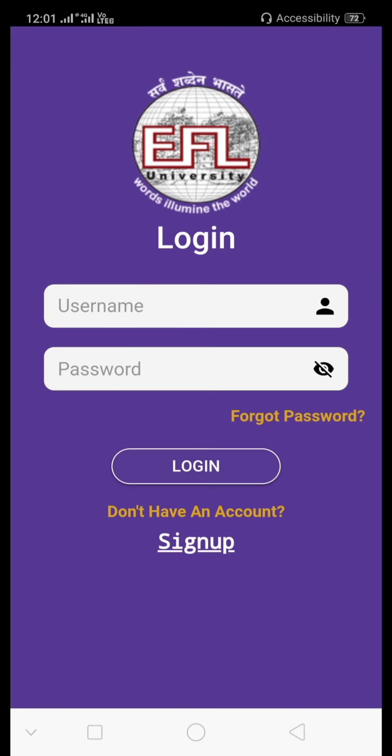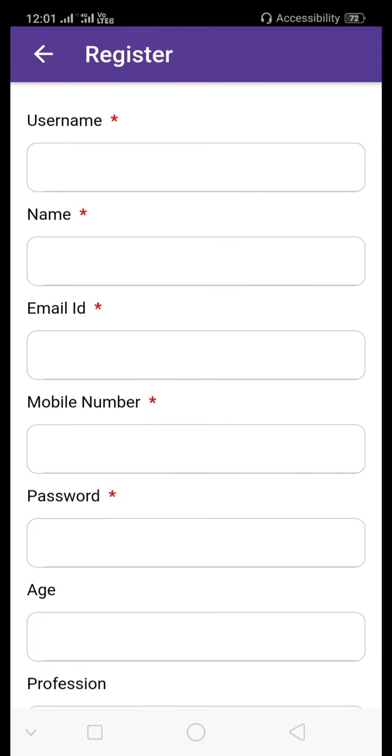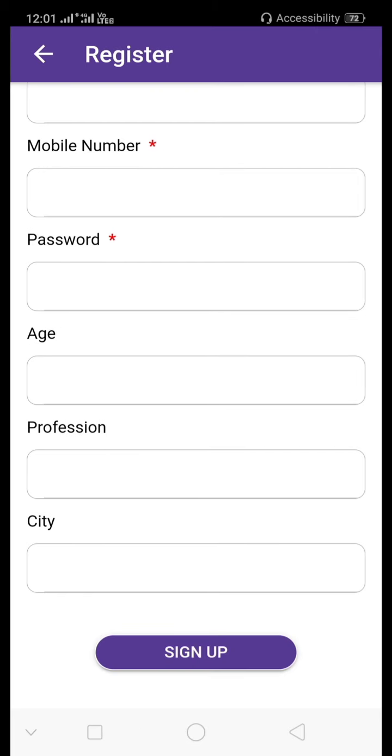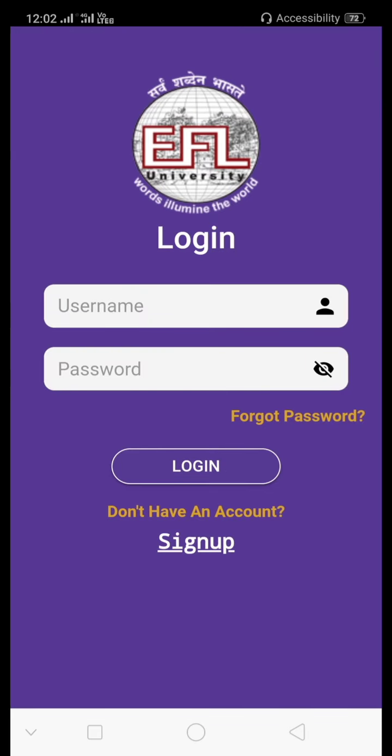After downloading this application, you have to sign up and then log in. You will be asked for your personal details: you have to create a username, then give your original name, a valid email ID, your mobile number, password, age, and profession. If you are a student, you can mention student, and if you are academic staff, whatever position you are holding, you can mention here. So this is the register. After registering your details, you have to log in with the username and password given in the register.